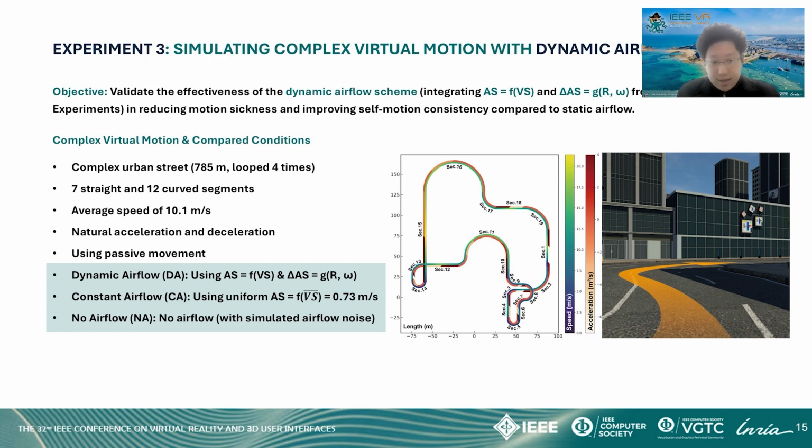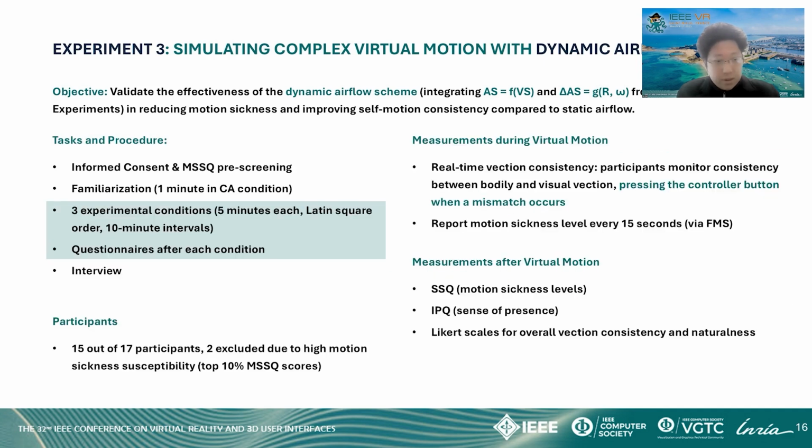The experiment was conducted in a complex virtual motion environment consisting of 19 segments with different straight and curved roadways. Participants experienced passive motion with natural speed changes averaging about 10 meters per second. 15 participants were asked to experience 5 minutes of virtual motion under each of the 3 conditions. During the motion, they focused on consistency between bodily and visual action and pressed the controller when they felt a mismatch. Every 15 seconds, they reported their motion sickness level using the FMS, and after each condition, they completed questionnaires to assess motion sickness, presence, and vection consistency.